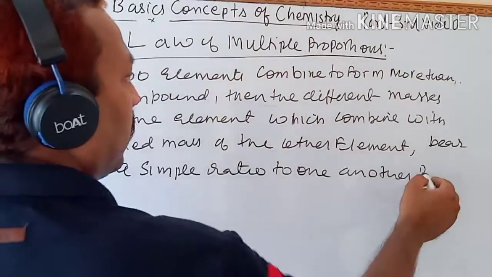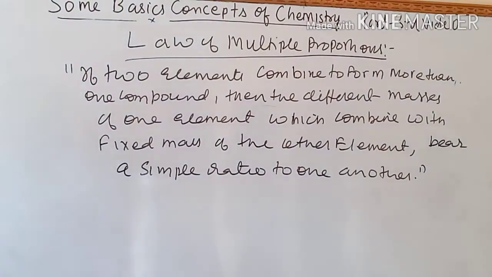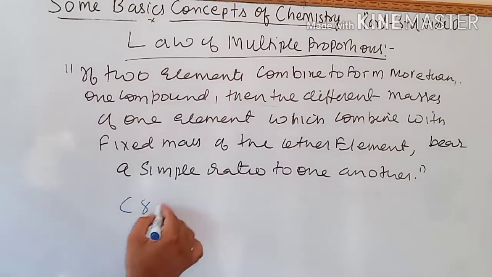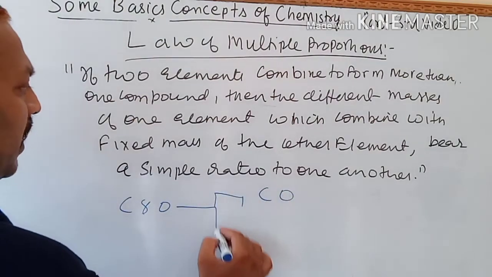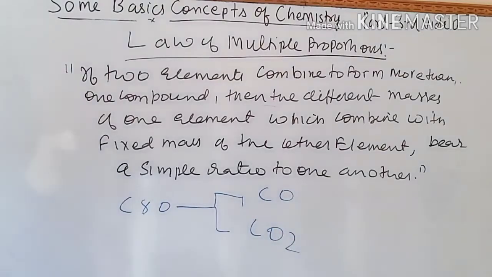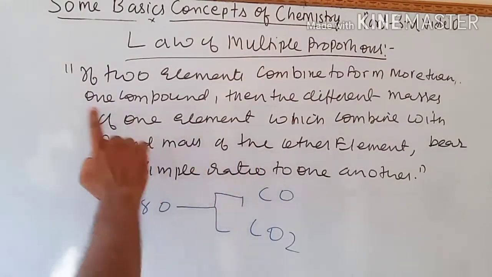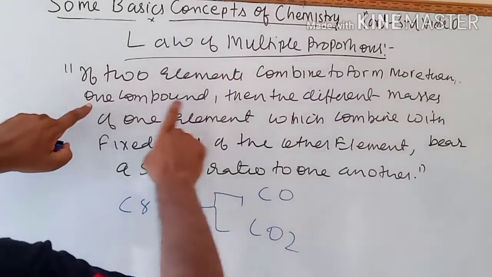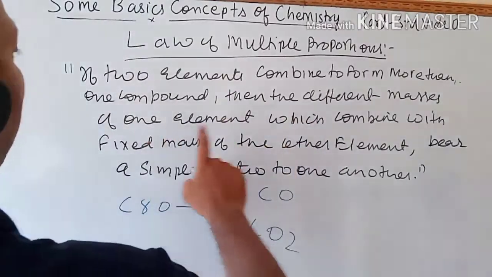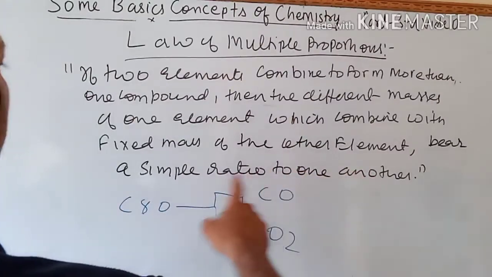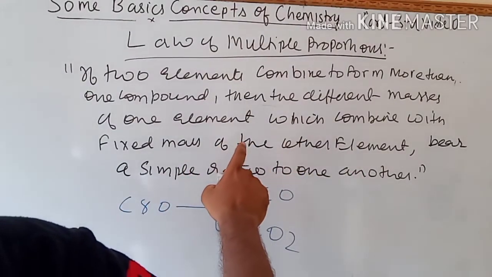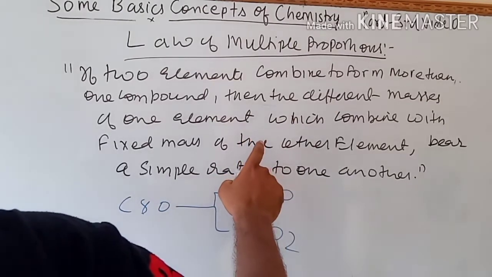This is the standard statement of the law. Suppose two elements combine, like carbon and oxygen. They form more than one compound, carbon monoxide CO and carbon dioxide CO2. We will take more examples. If two elements combine to form more than one compound, then the different masses of one element which combine with a fixed mass of the other element bear a simple ratio. This is the law of multiple proportions.